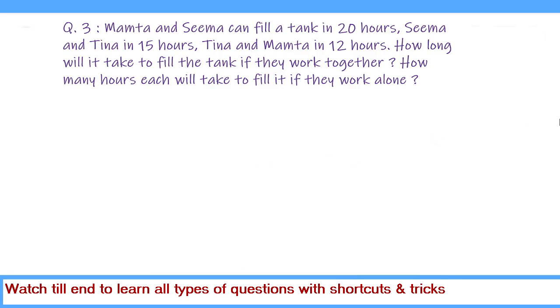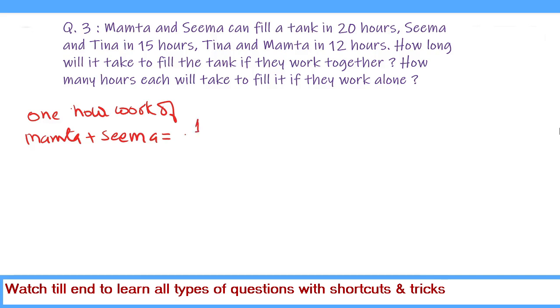So we have to find the time taken by them when they work together, and the time taken by each of them if they are working independently. So we solve like this. We will find 1 hour work of these combinations. The 1 hour work of the first, Mamta and Seema: as they take 20 hours to fill the tank, the 1 hour work of Seema and Mamta equals 1 upon 20 of the tank.